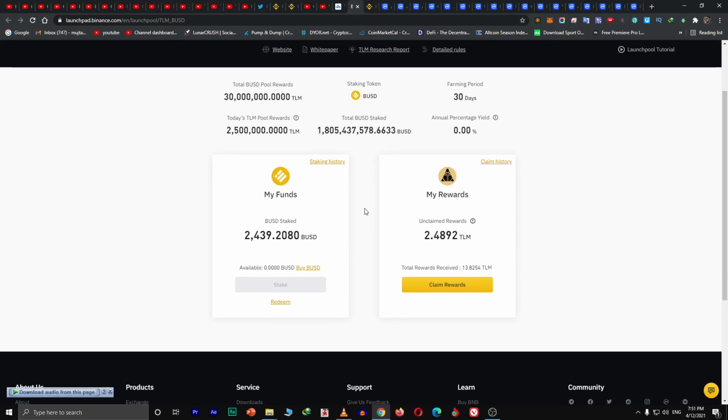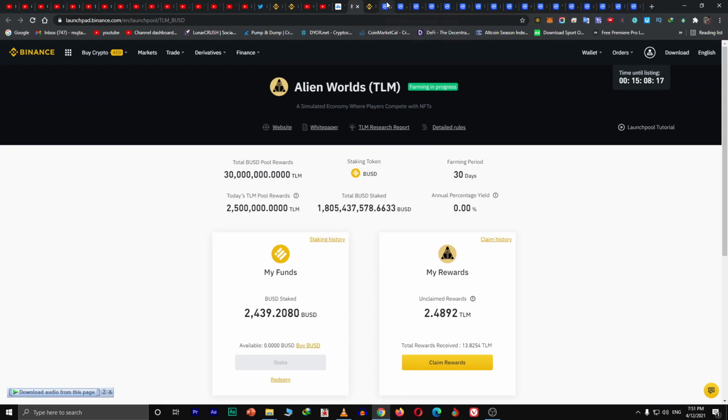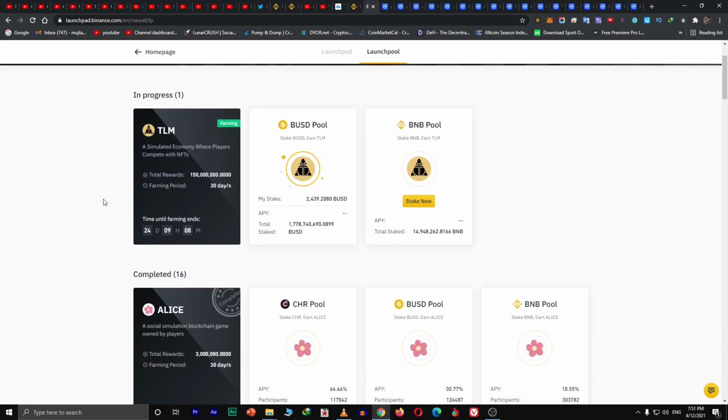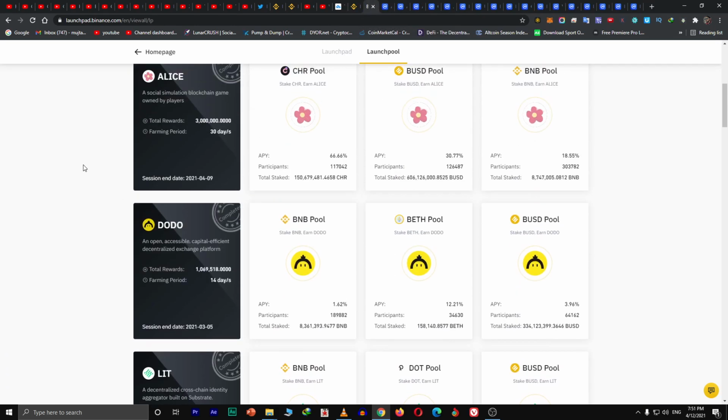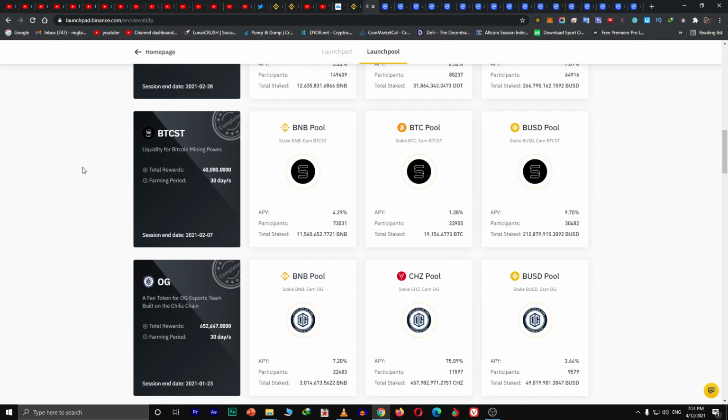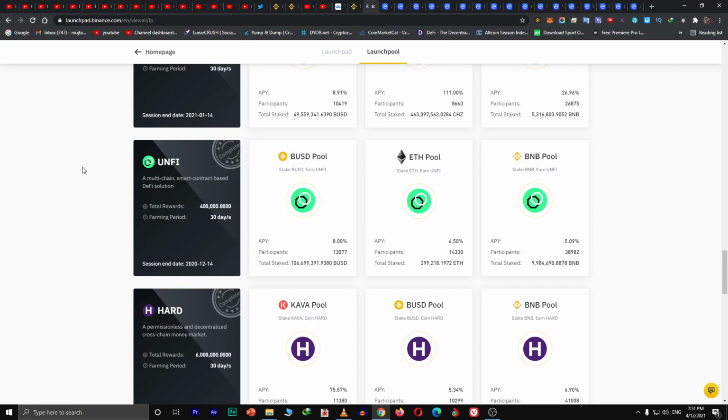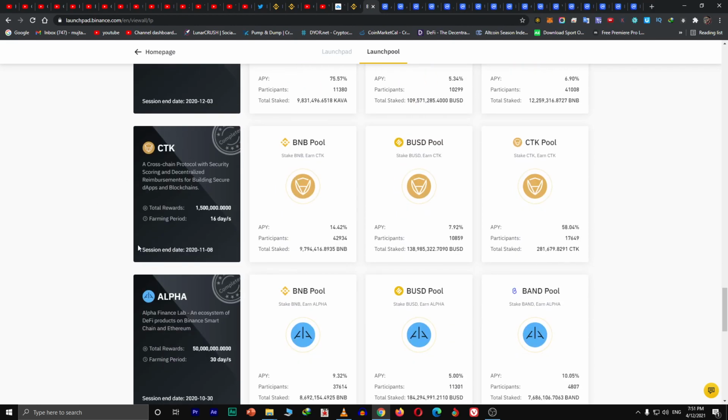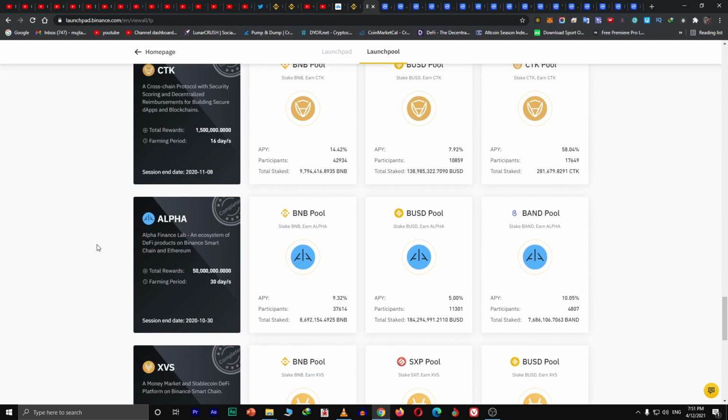So I'm going to show some old projects, some projects which were already in the last launchpool, and their performances, their participants, APYs, and total amount staked.